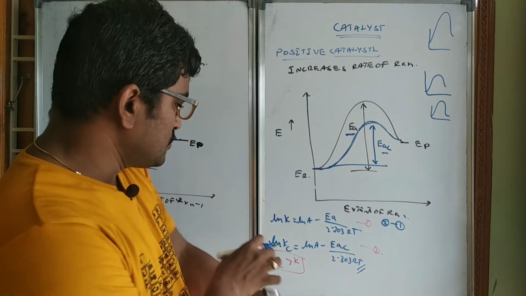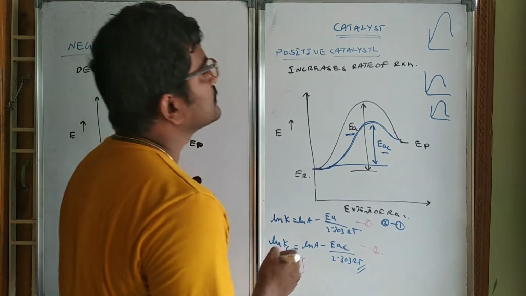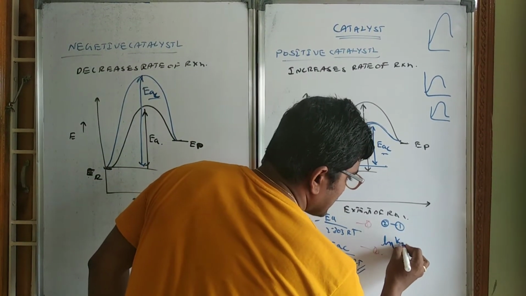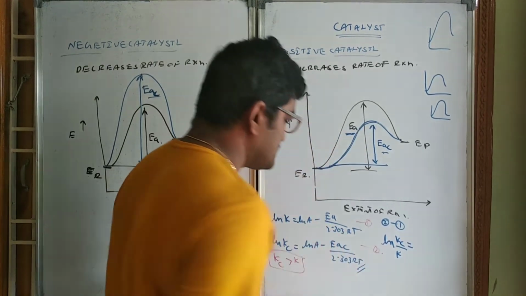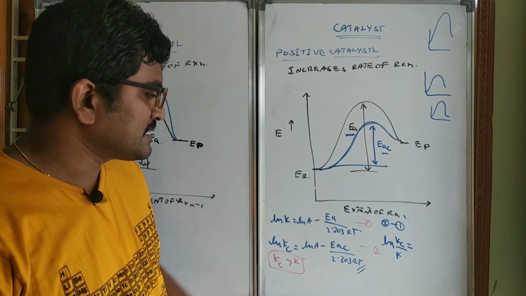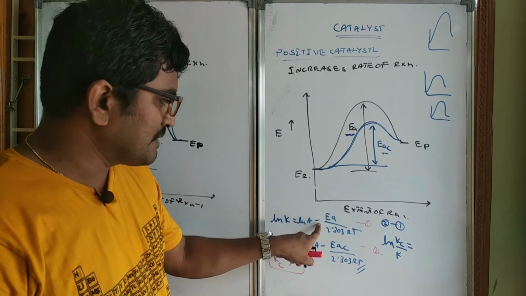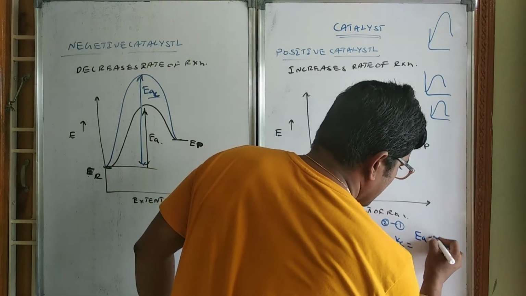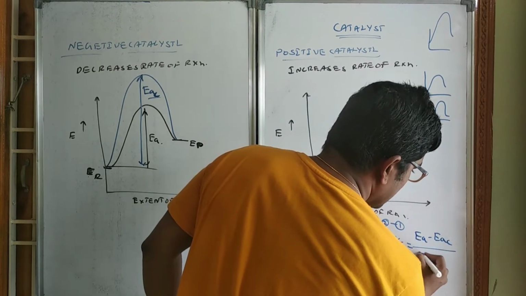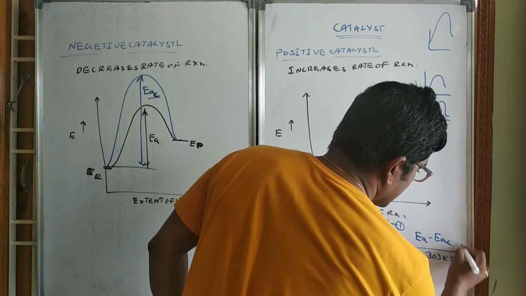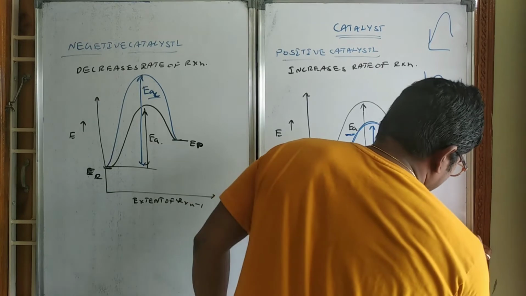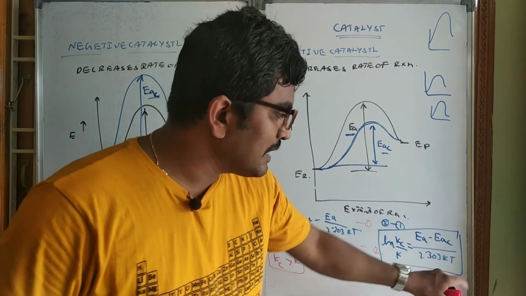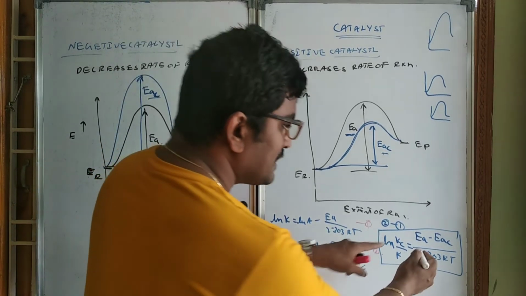When you do 2 minus 1, ln A gets cancelled, and ln Kc by K equals Ea minus Eac by 2.303 RT.